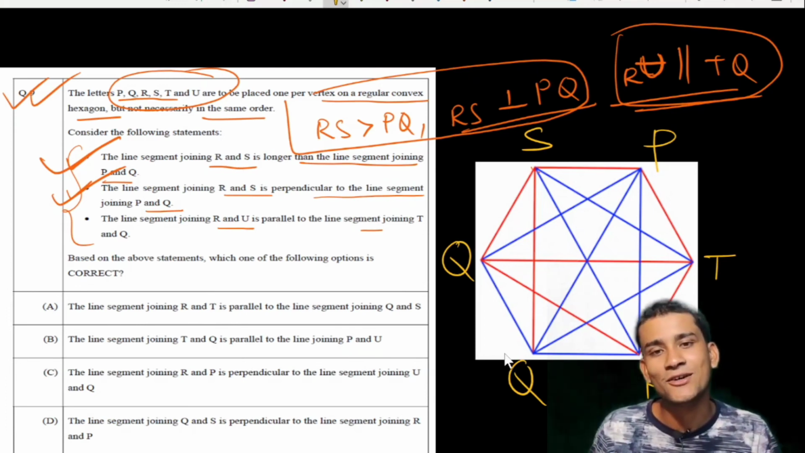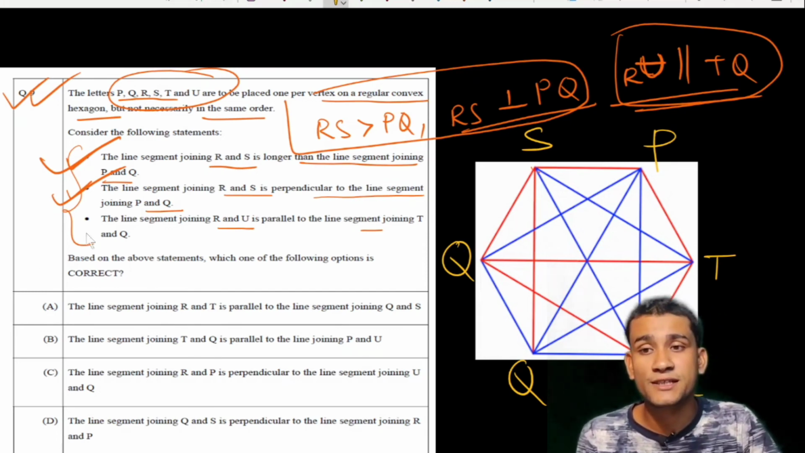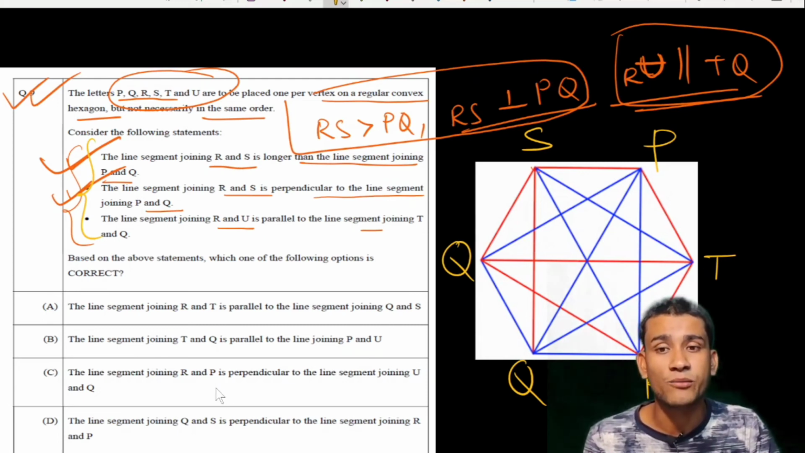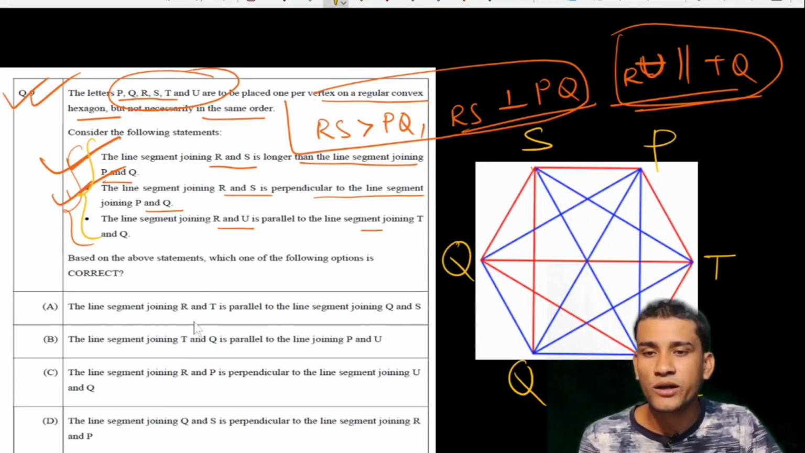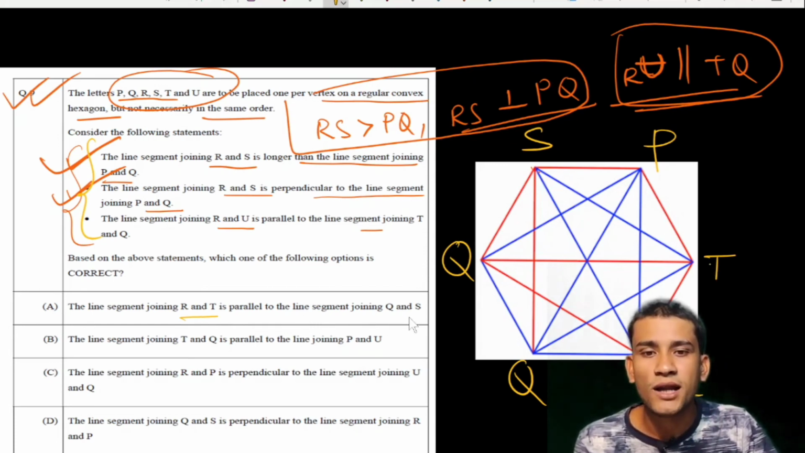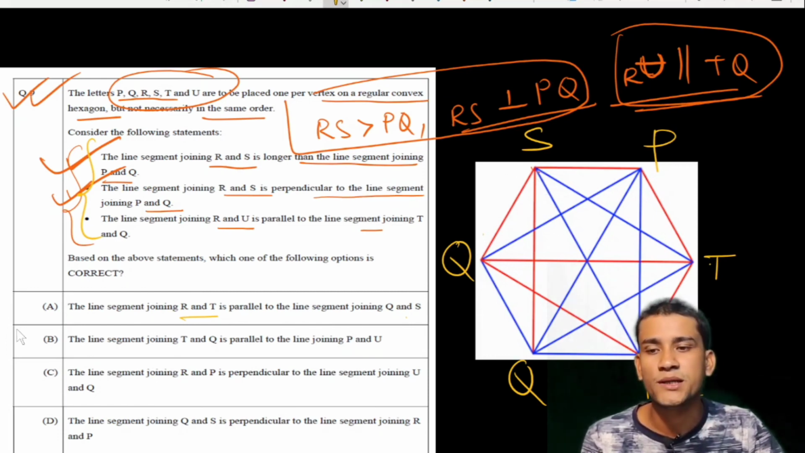You can think or you can see other possibilities also, but I think this is the only possibility, because these three restrictions hold at once. Okay. These three conditions are very important. Now if we go to the options, then the option says that the line segment joining R and T is parallel to the line segment Q and S. Yes, this is true. R and T is parallel to Q and S. From the figure it is very clear. So option A is correct here.